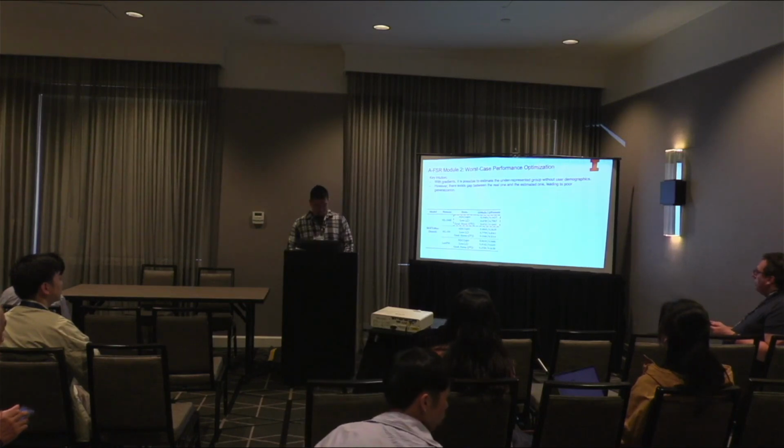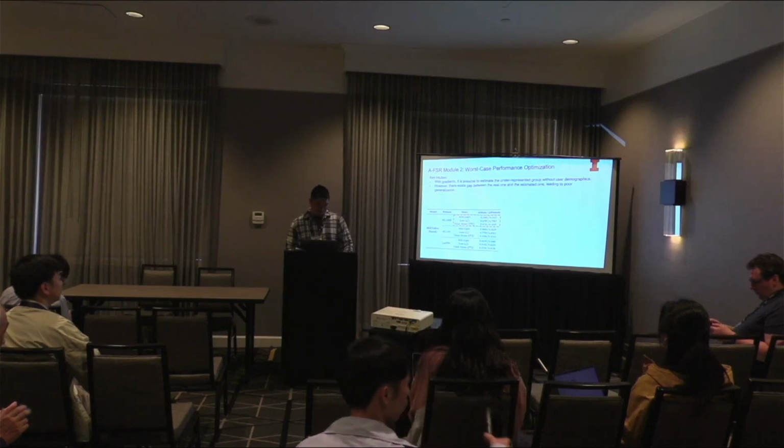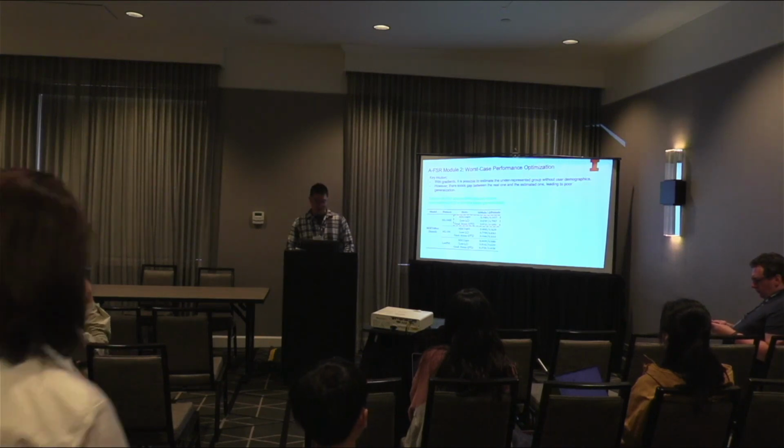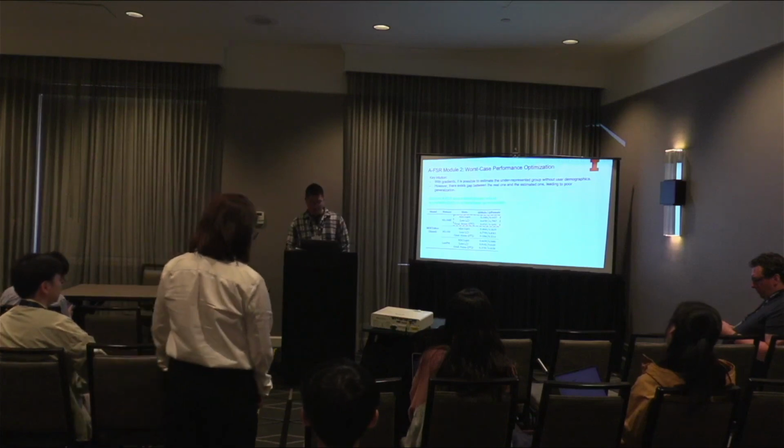But of course, it is clear that there is a gap between the real underrepresented group and our estimated one. Therefore, we would like to adopt distributionally robust optimization to achieve better generalization, overcoming this gap between the estimated one and the real one.